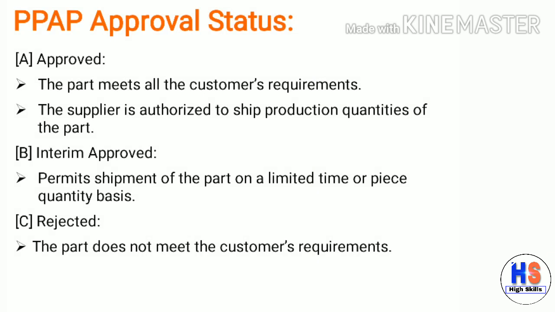So friends, this was the basic knowledge of PPAP documents. Now let's discuss the PPAP approval status. The status of PPAP will be approved when the part meets all the customer requirements and the supplier is authorized to ship production quantities of the part. The status of PPAP will be interim approved if it permits shipment of the part on a limited time or piece quantity basis. The status of PPAP will be rejected when the part does not meet the customer requirements.